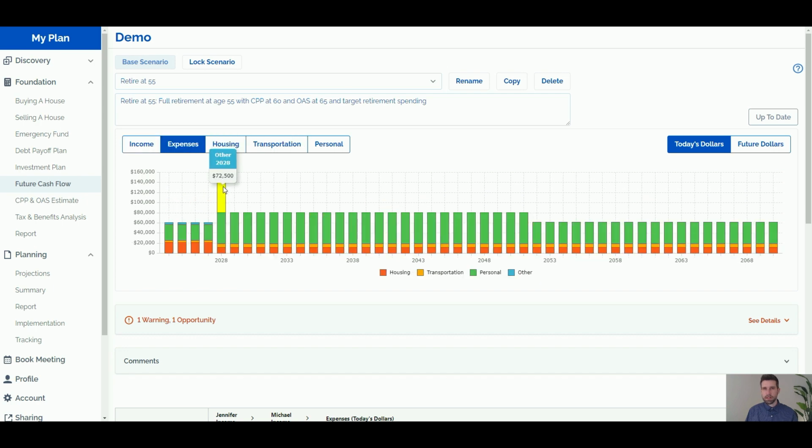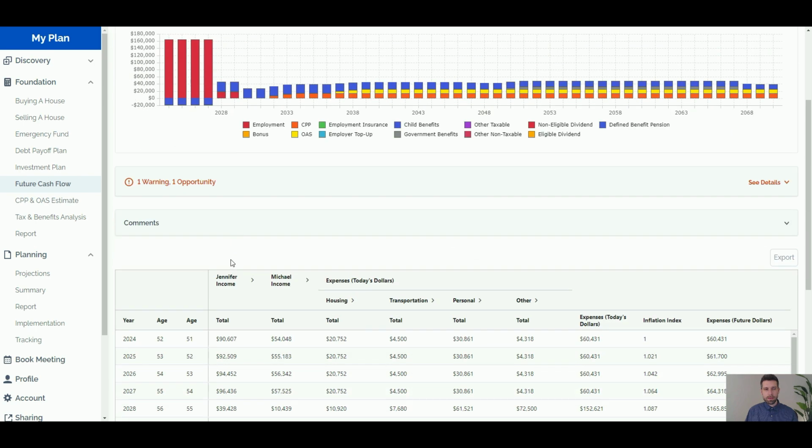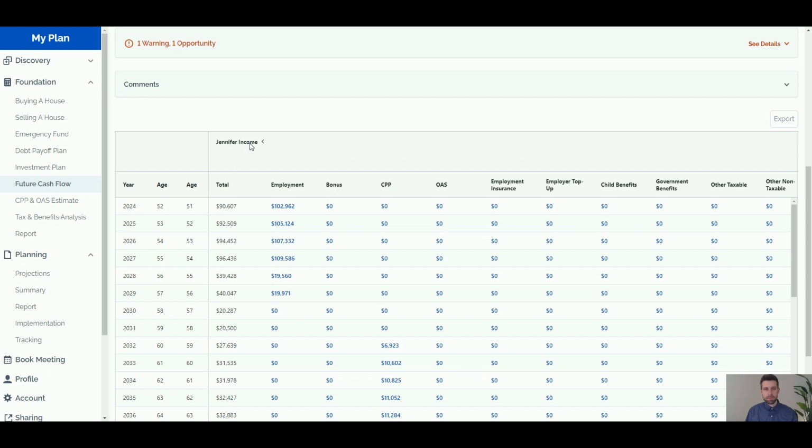So here we've got some other expenses for the downsize in the future. We've got retirement spending that starts in 2028, that's a little bit higher, and then we've got their current spending here as well. Now, in this section, we can also make adjustments.